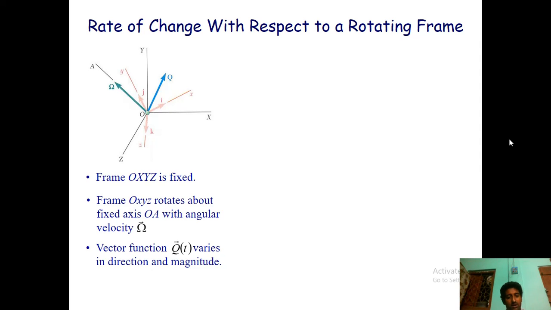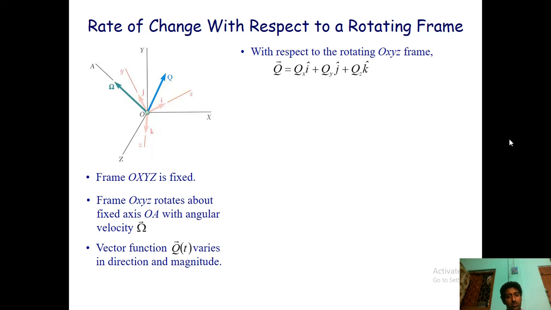This is your rotating frame. If a frame is rotating, that's one of the most important things. If the frame of reference is rotating, and you want to find something with respect to that, you have to get a new coordinate system. That would be a new way to see it. We apply other axes like XYZ, and the deflected angle will be considered.